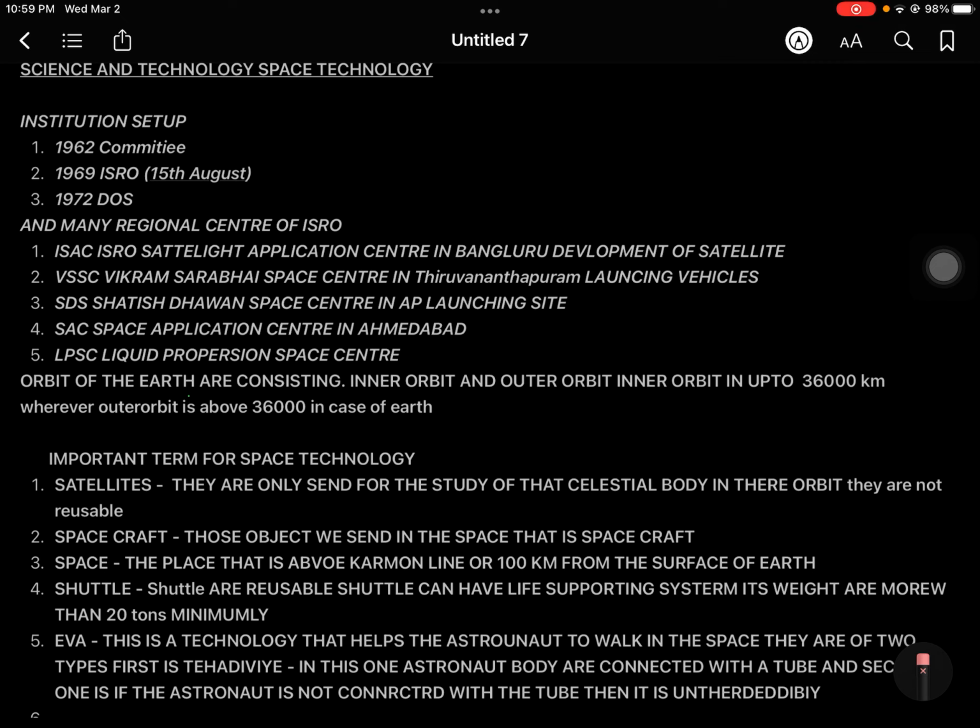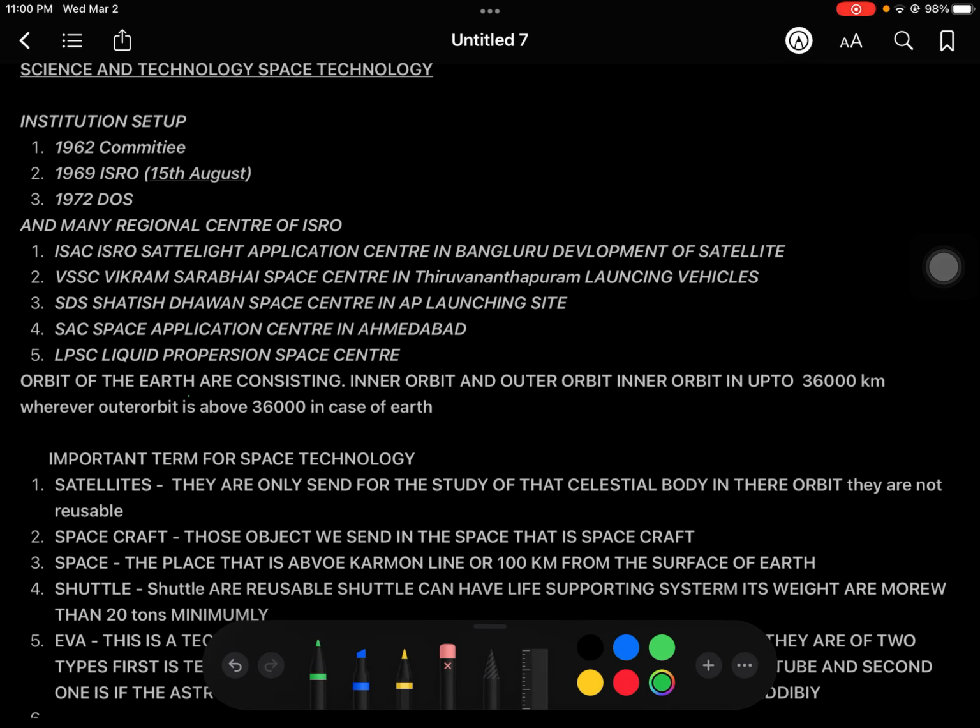So now the next thing is space. Space is the place that is above the Kármán line. The Kármán line is around 100 kilometers from the earth's surface. So the area above the Kármán line is what is called space. You can use this term Kármán line because it is a very effective term, I would say.